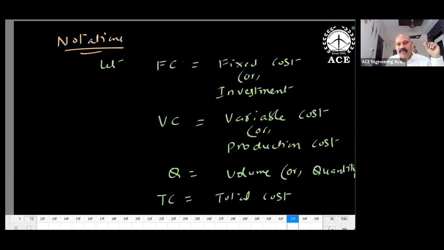Notations: FC refers to fixed cost. What about the units of this? Rupees. So in examinations, make use of dimensional formula. My suggestion is always try to use dimensional formula and remember simple things. Most of the time you just proceed like a layman. FC refers to fixed cost, in rupees. So it is not depending upon quantity.